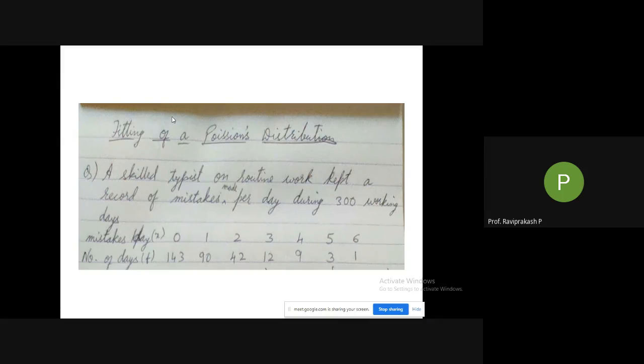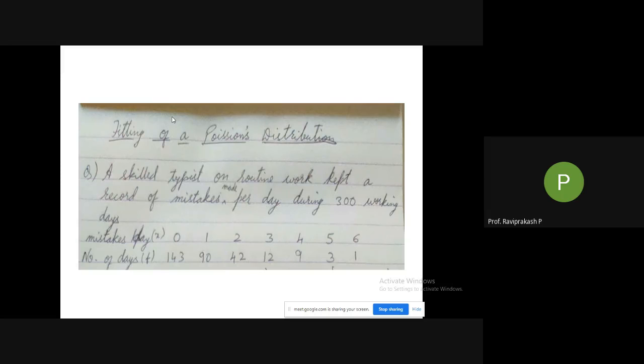Next line you can write mistakes per day will be your x and number of days is your f, frequency. So mistakes per day 0, 1, 2, 3, 4, 5 and 6, and number of days: 0 is 143, 1 is 90, 2 is 42, 3 is 12, 4 is 9, 5 is 3 and 6 is 1. Mistakes per day 0, 1, 2, 3, 4, 5 and 6. Number of days 143, 90, 42, 12, 9, 3 and 1.